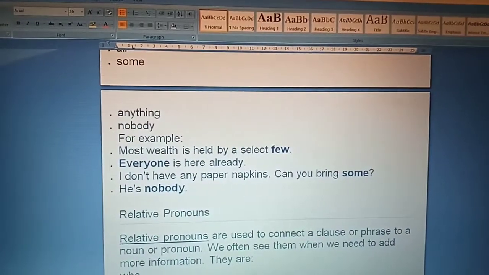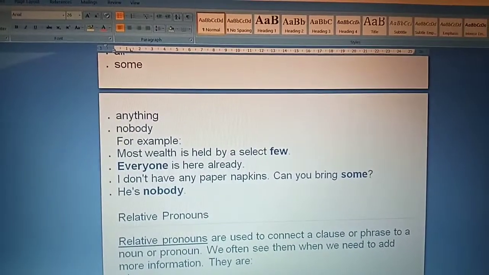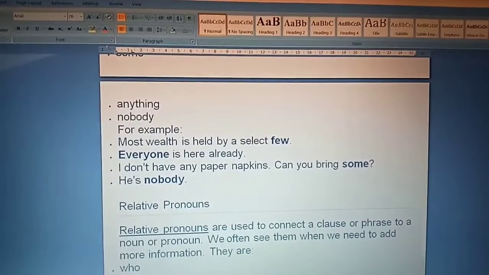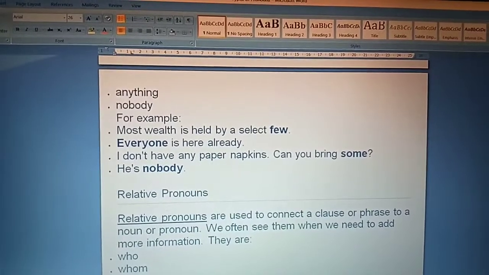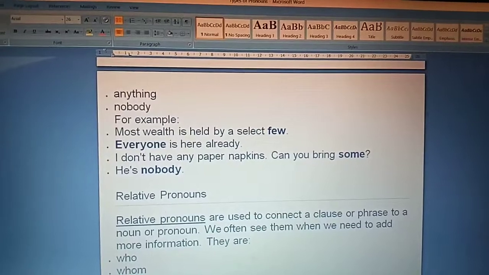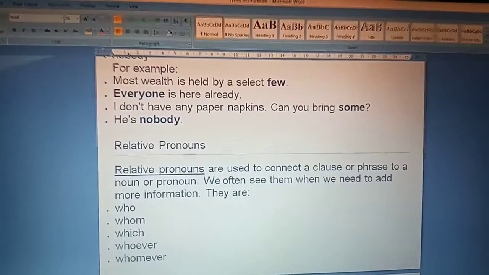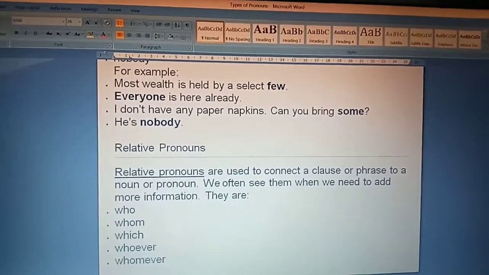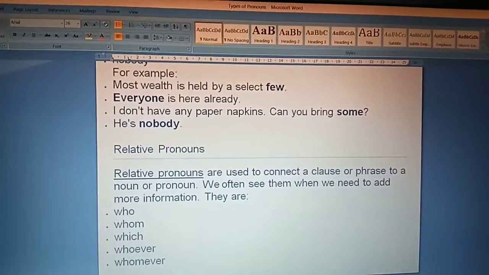For example, most wealth is held by a select few. Everyone is here already. I don't have any paper napkins. Can you bring some? He is nobody. Whatever words I have written in bold, they are actually pronouns.